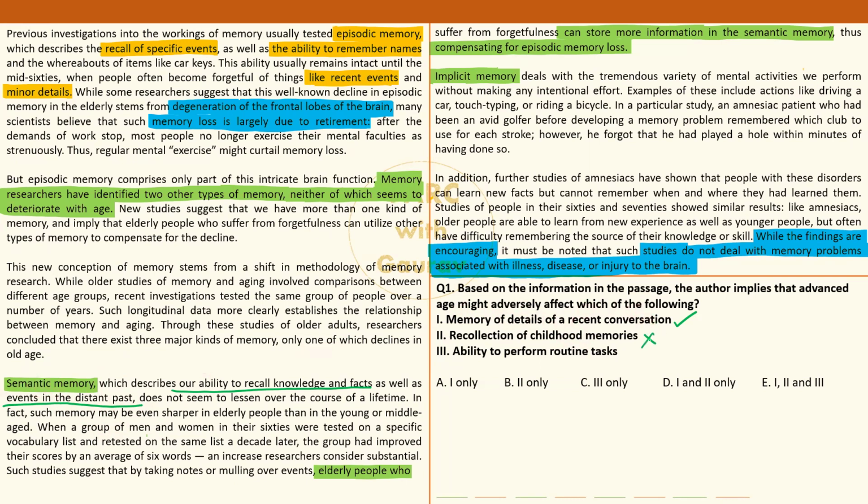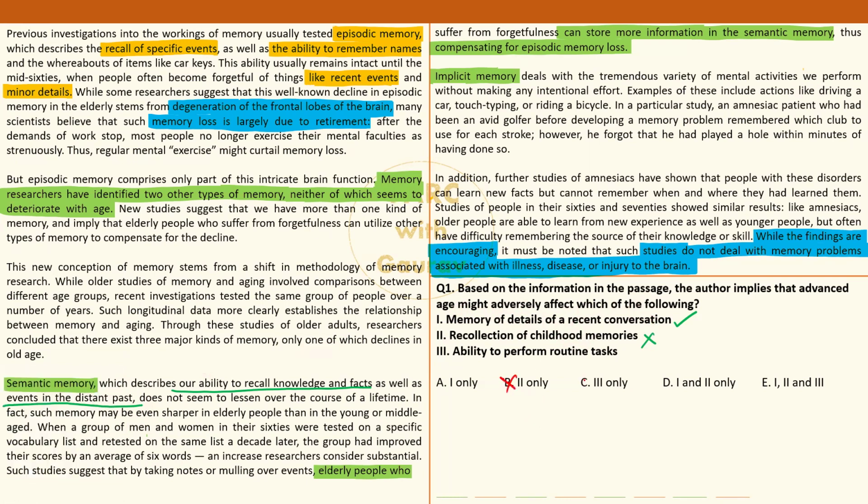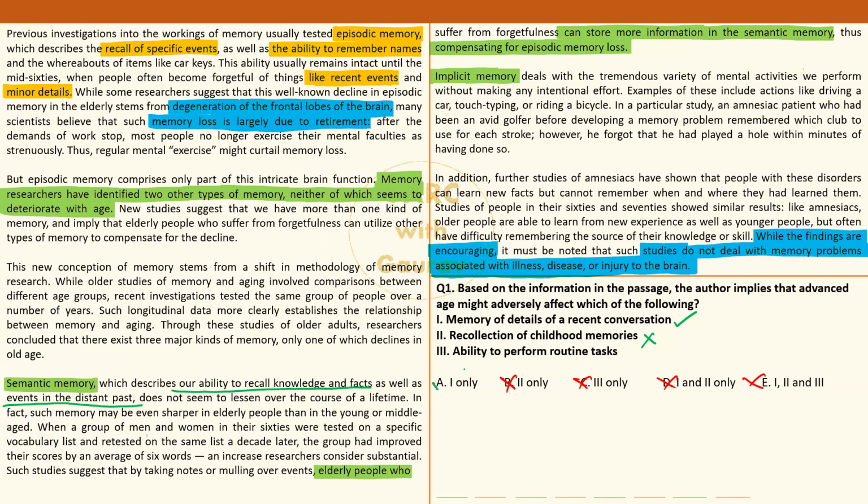Okay. So 2 is out of contention and 1 is there. So obviously all other options fall by the wayside, and only option A is the right one. Okay. So only option A is the correct one only. You don't even have to bother yourself with sentence number 3, which anyway falls under the category of implicit memory. Okay. So very straightforward question.